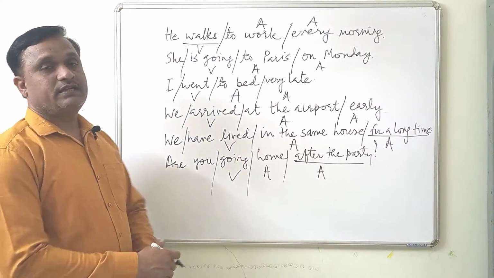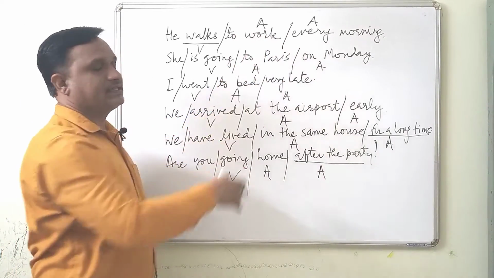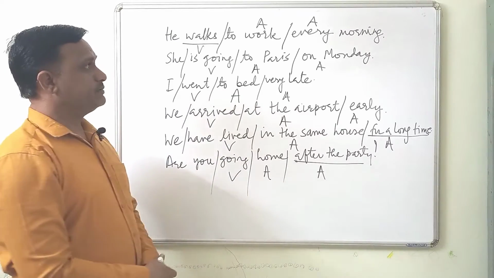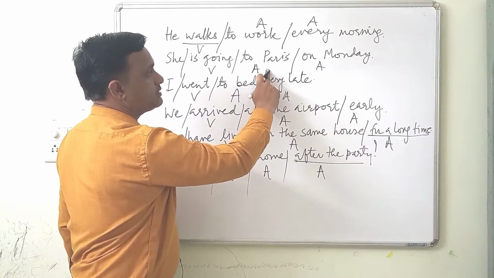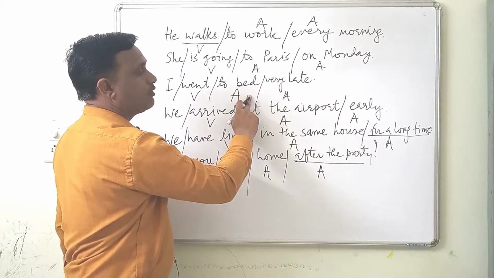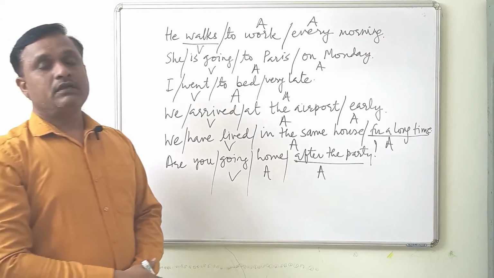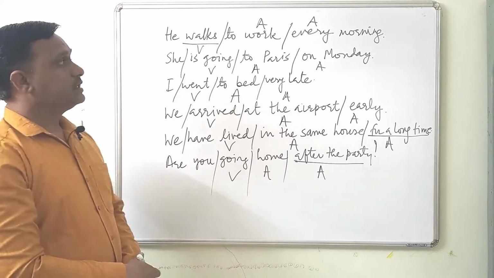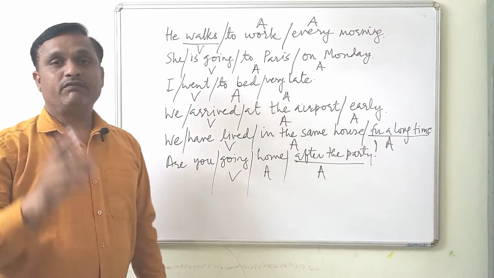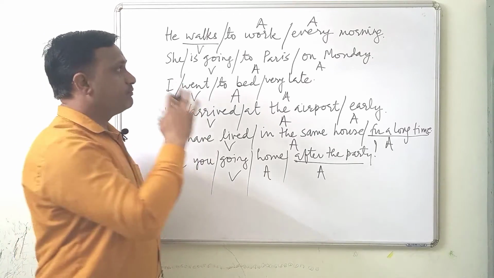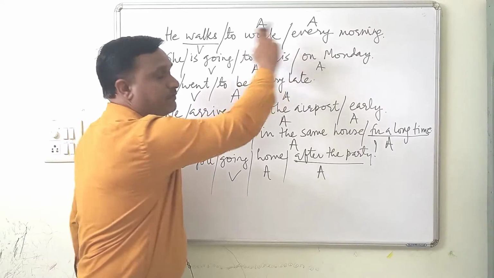Now what is the pattern that you witness over here? You will see that there are two adverbials in all these sentences. But look at these adverbials. Here adverbial of place, adverbial of time. Adverbial of place, adverbial of time. Adverbial of place, adverbial of time. So in every sentence you will see the same pattern. So the rule is we must use adverbial of place before adverbial of time. So when we have to use two adverbials of place and time, then adverbial of place comes before adverbial of time.